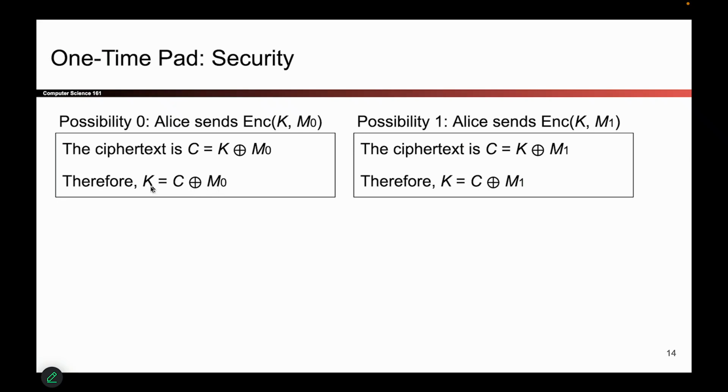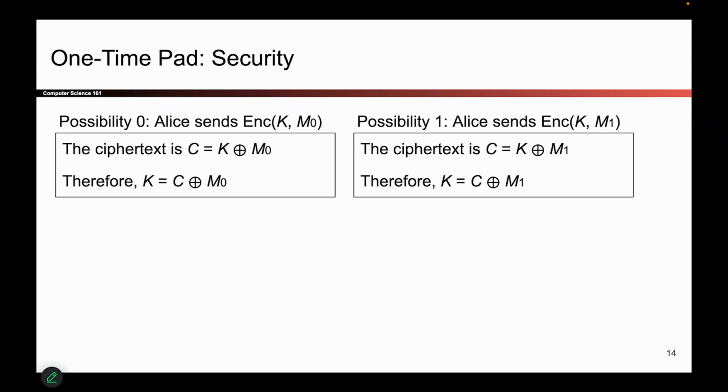So if we're in world 0, and Eve knows that, she can derive this key. On the other hand, if we're in world number 1, using the exact same trick, Eve knows C, the ciphertext that was received. Eve knows M1, that's dog in this world. So she knows what the value of K is. It's the thing she got, XOR dog. So if Eve knows which world she is in, she can actually come up with the key for that world.